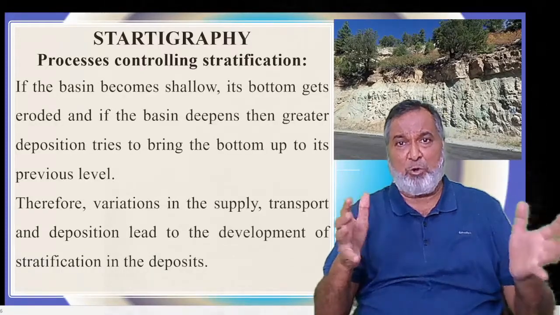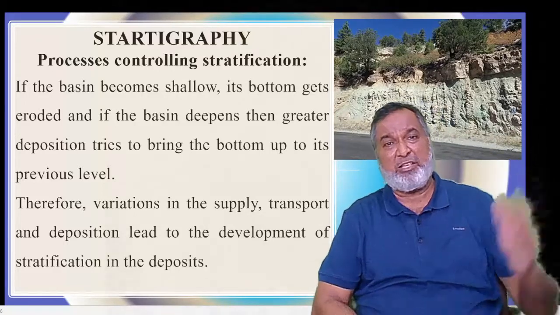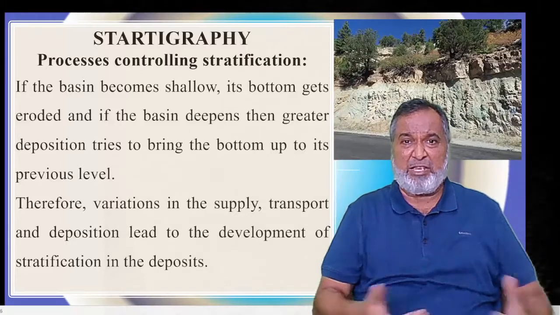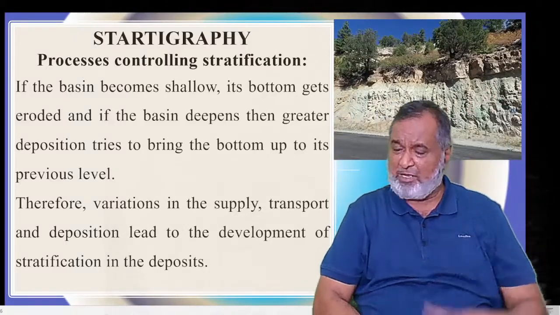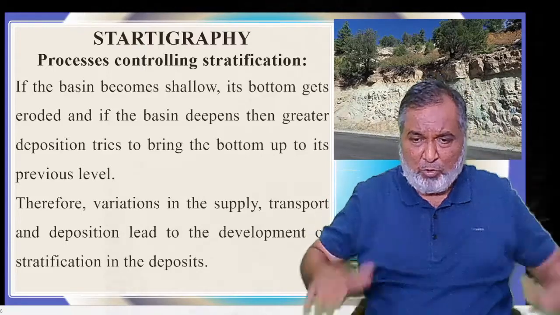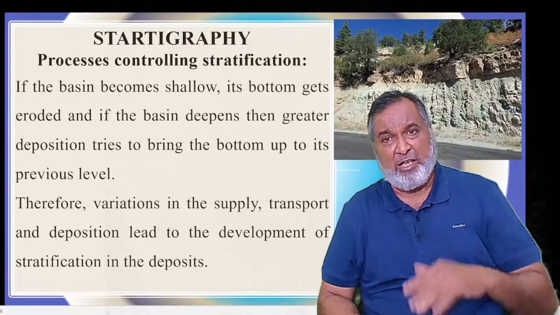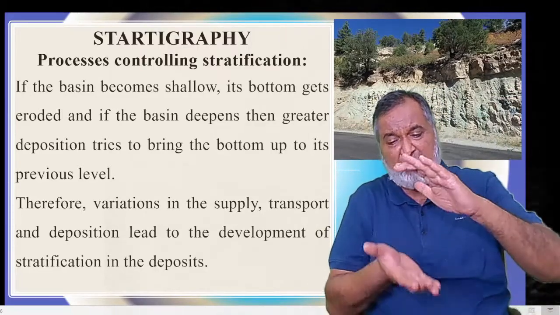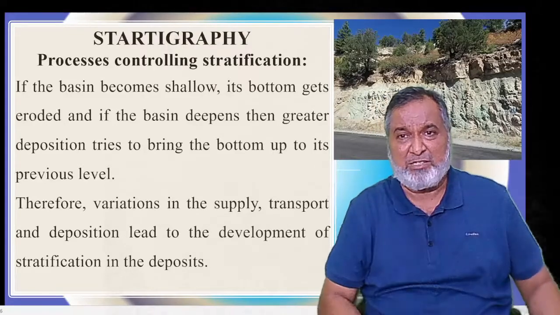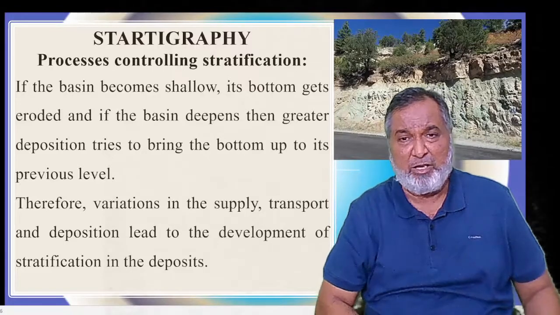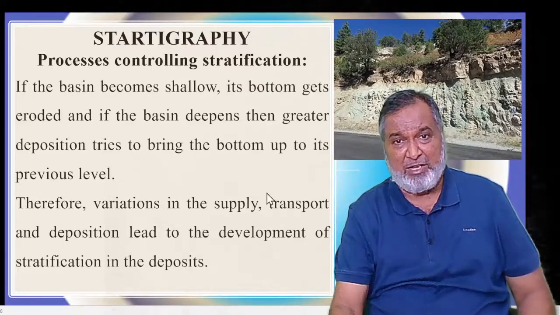If the basin becomes shallow, the bottom gets eroded. If it is eroded and the basin deepens, then greater deposition tries to bring the bottom up to its previous level. If the depth goes on increasing, there is automatically more chance of deposition. If the depth of the river or basin is depleting and decreasing, there will be more chances for erosion as compared to deposition. Therefore, variation in supply is important.